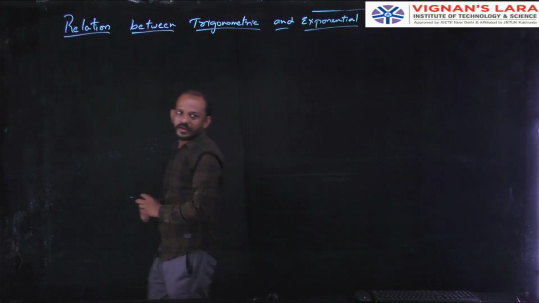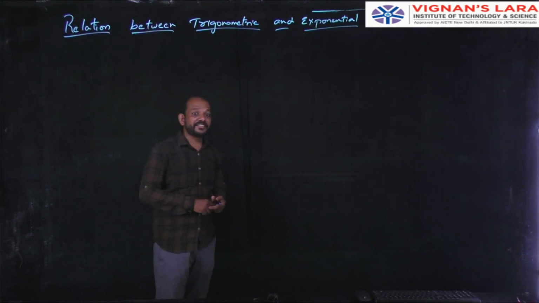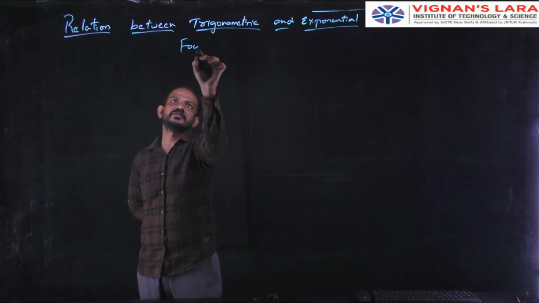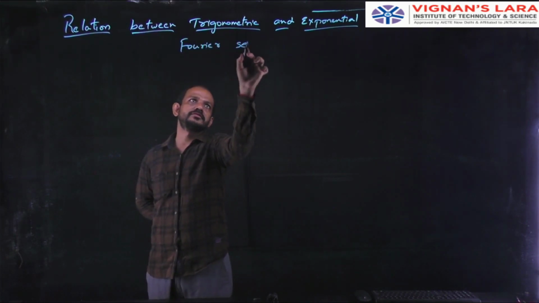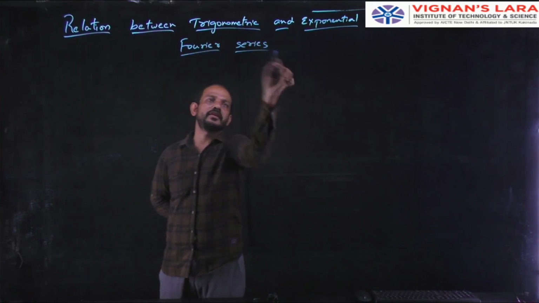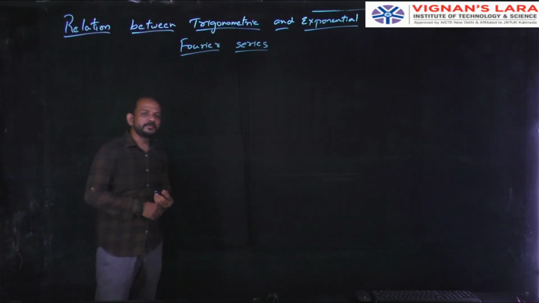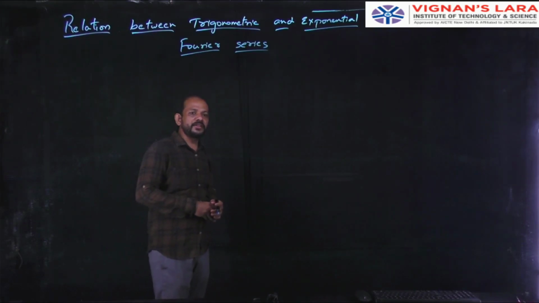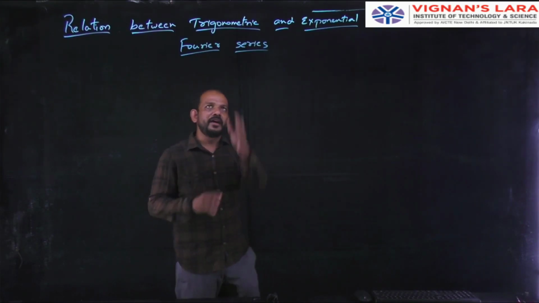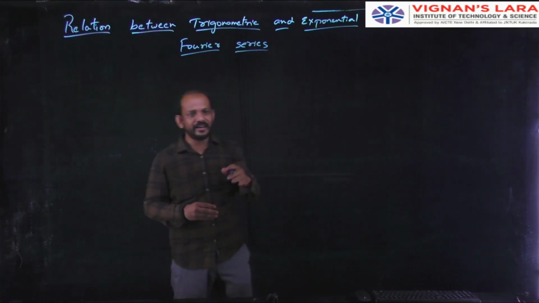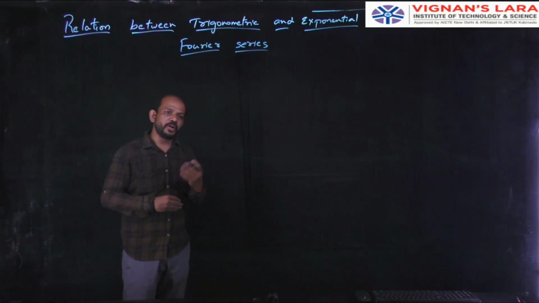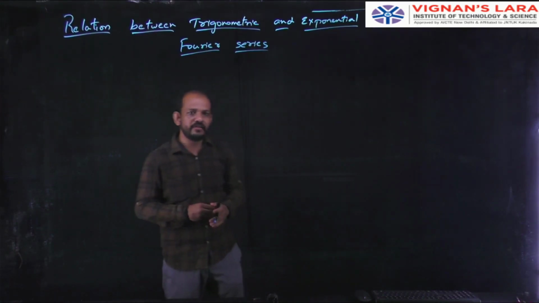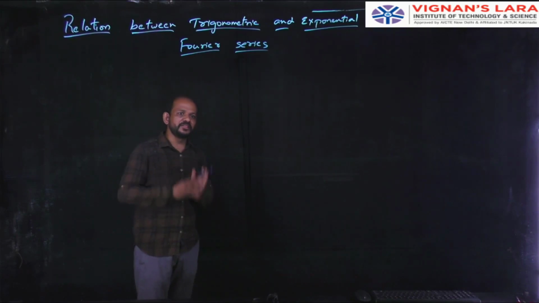So we have to go for trigonometric and exponential Fourier series. For this, I am considering a periodic signal x of t, and I will represent that periodic signal x of t in a trigonometric Fourier series, and in an exponential Fourier series, and then I will go for the relation between these two.